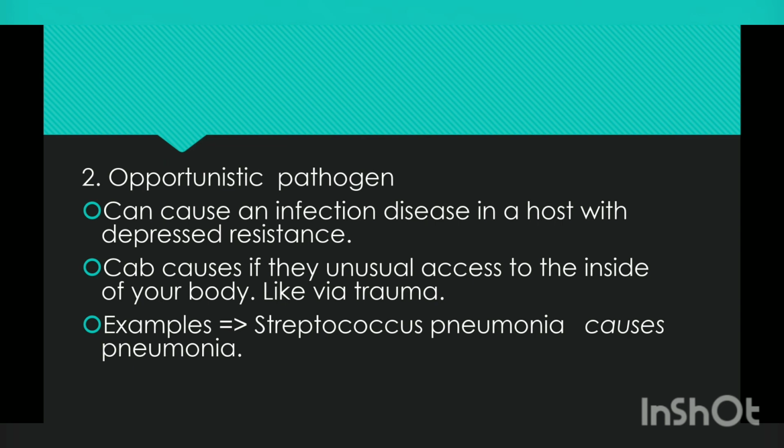Examples: Streptococcus pneumoniae causes pneumonia, and Mycobacterium tuberculosis causes TB in the human body. These are opportunistic, meaning they exist in the human body but under immunocompromised conditions they can cause disease, and that's why they are called opportunistic. If the opportunities are in their favor, then only can they act as a pathogen and express their pathogenicity.